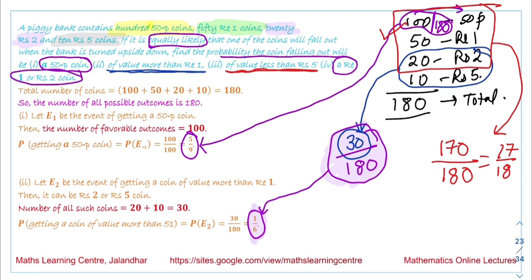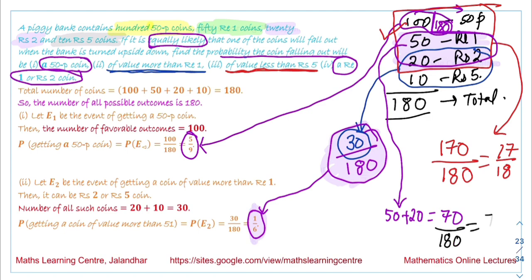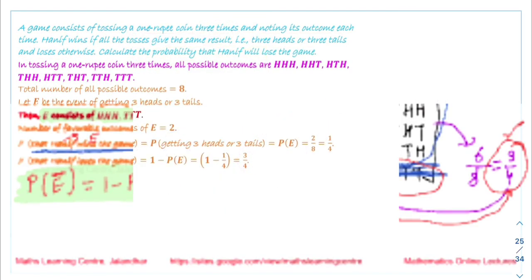So when we are talking about rupee 1 or rupee 2 coin, these two are the favorable outcomes. The number of favorable outcomes we have is 50 plus 20, that is equal to 70. The total number of outcomes is 180. So the probability we get is 7 upon 18. The answers for events E3 and E4 are shown on our next slide: 7 over 18 and 17 over 18 and 7 over 18 corresponding to these events.